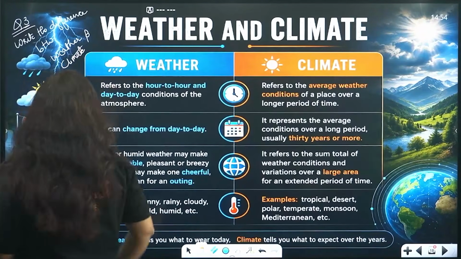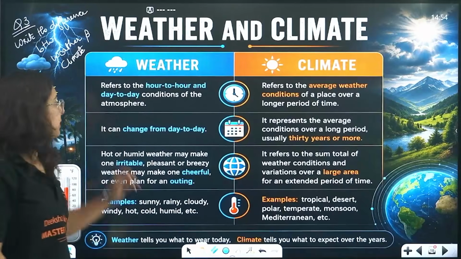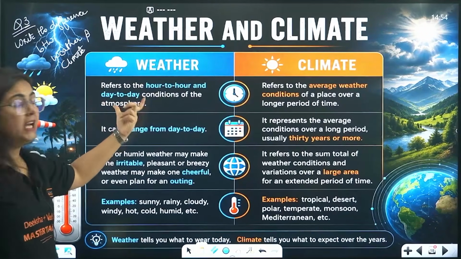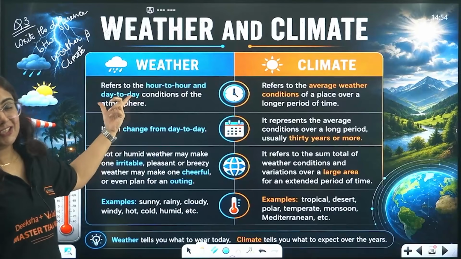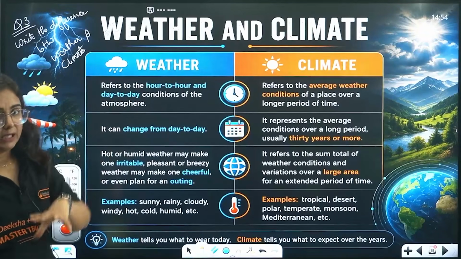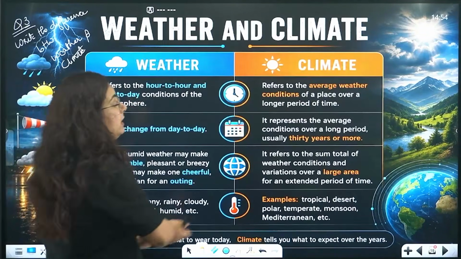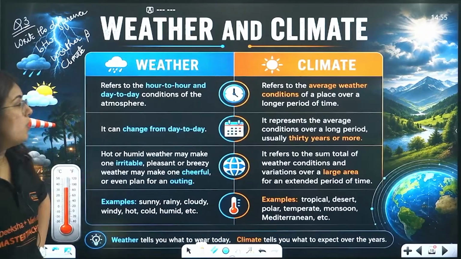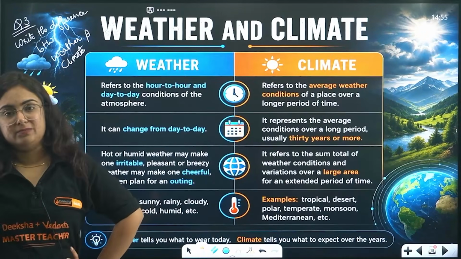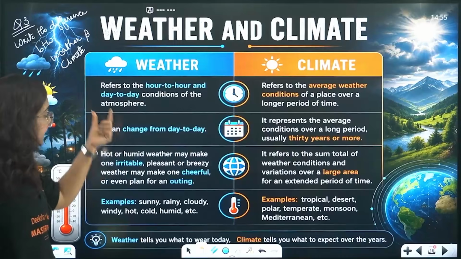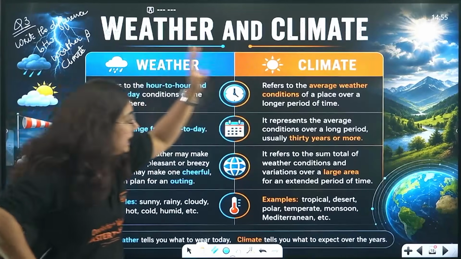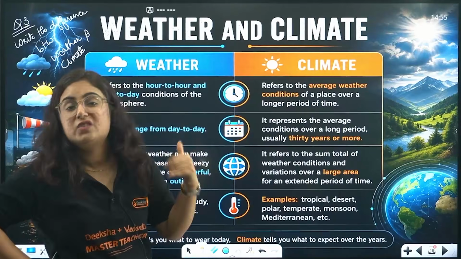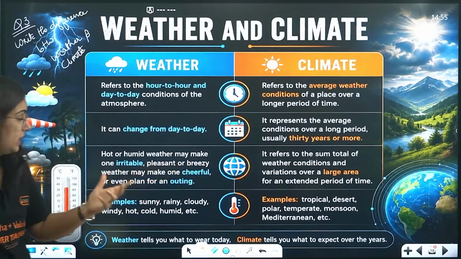We will start with the first point. Weather refers to hourly and day-to-day change in the atmospheric conditions, like in the morning it was raining, now it is not. However, climate refers to the average weather condition of a place over a longer period of time. Second point: weather can change from day to day, but climate cannot. It needs 30 years or beyond to change.